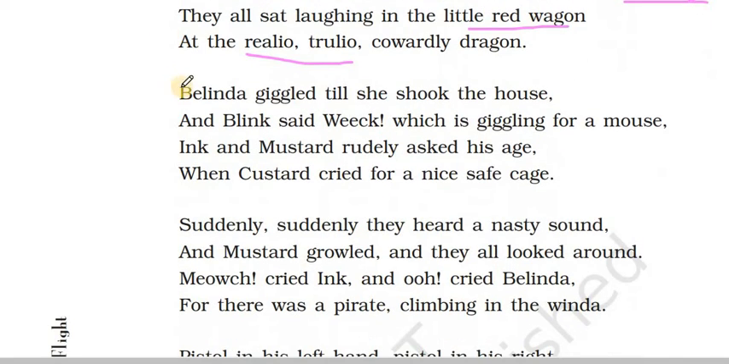That's very bad. Belinda giggled till she shook the house. She was giggling so much at Custard that the whole house started shaking. She was laughing that much. And Blink said, "Weak," which is giggling for a mouse. Ink and Mustard rudely asked his age when Custard cried for a nice safe cage. It's like saying, you're behaving like a baby. It's really making fun. When Custard cried for a nice safe cage, all he wanted was safety and a secure place.